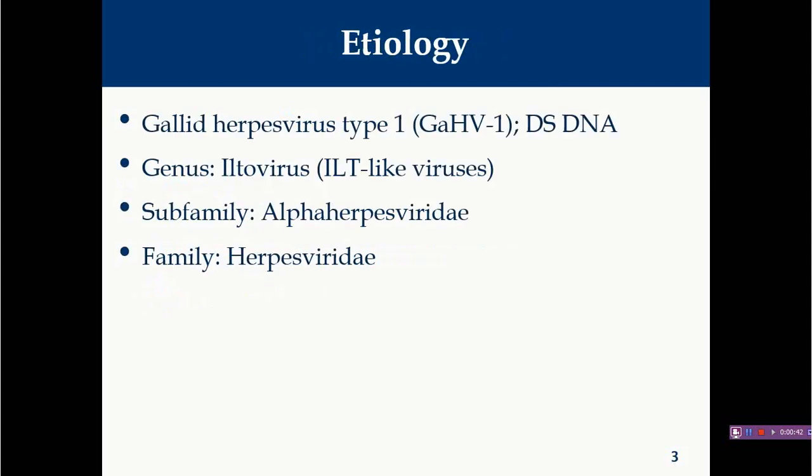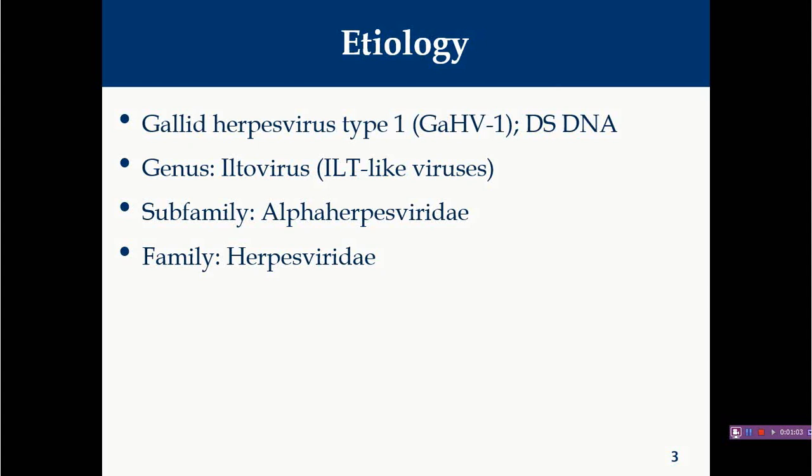Now we will see the etiology. So etiology, this particular ILT is caused by Gallid herpesvirus type 1. This Gallid herpesvirus type 1 is a double stranded DNA virus, belongs to genus Iltovirus, means they are ILT like viruses, and belongs to family Herpesviridae.